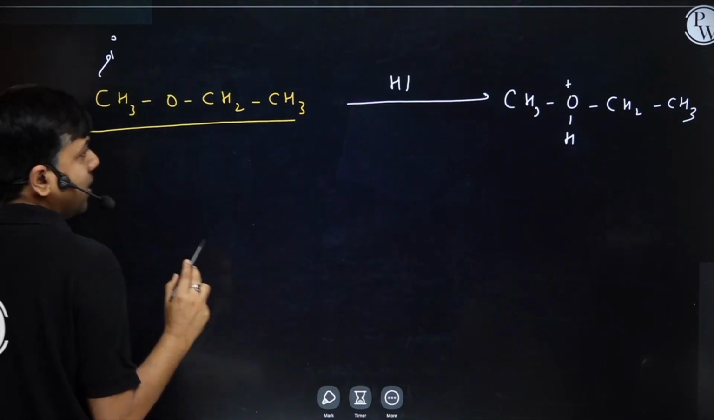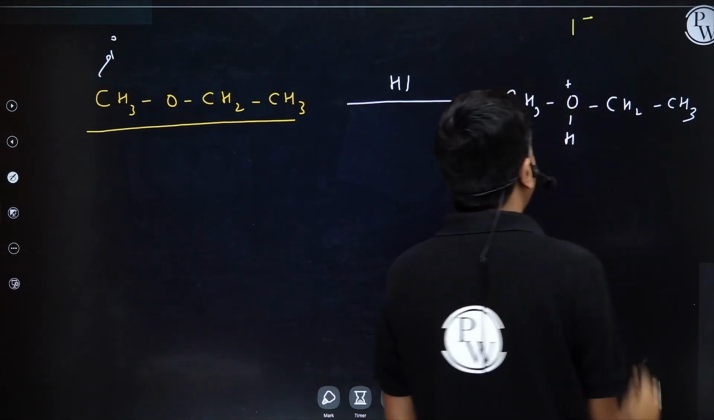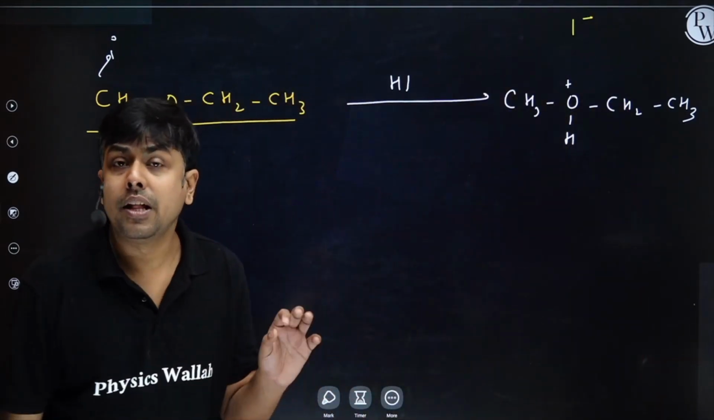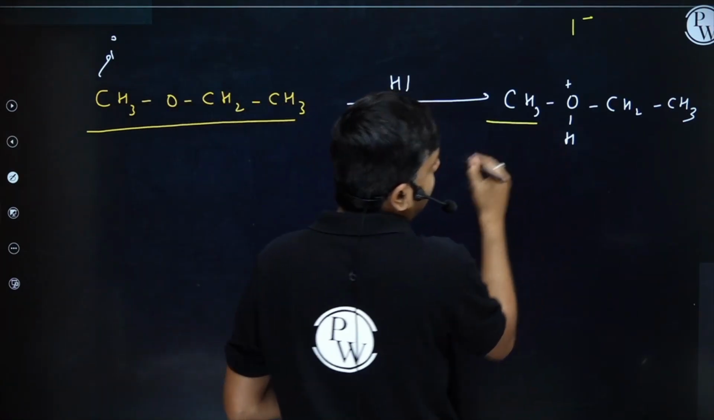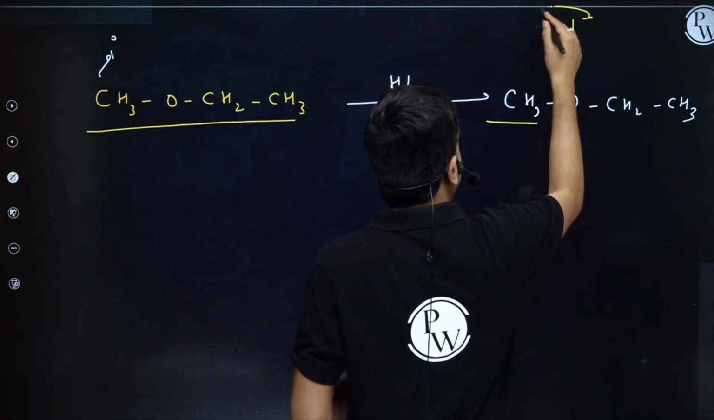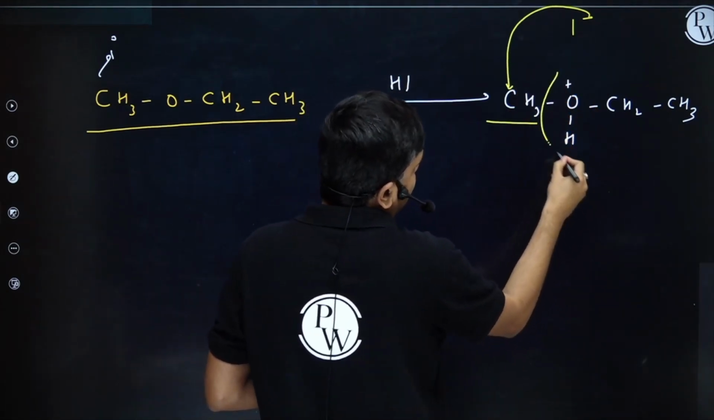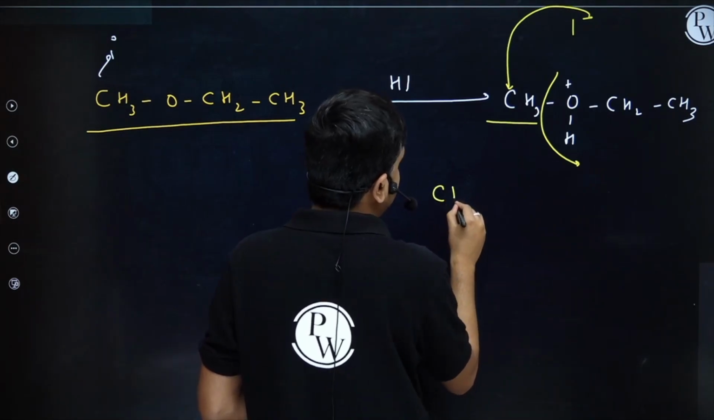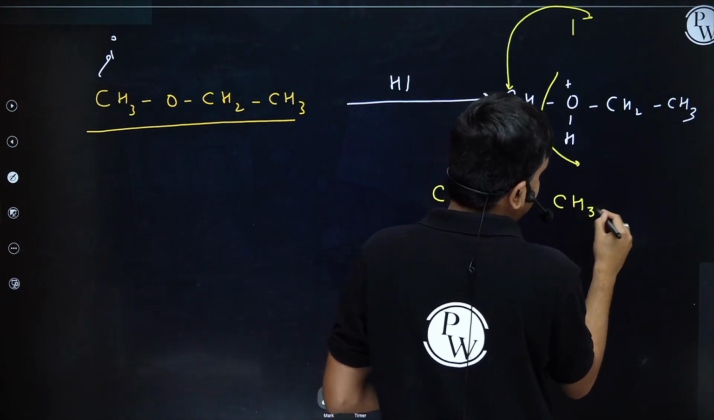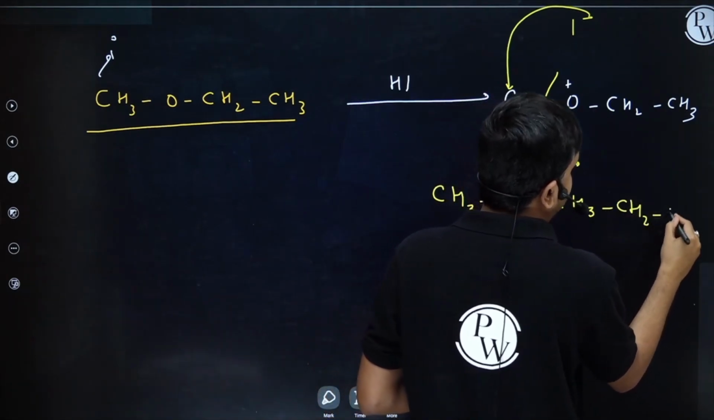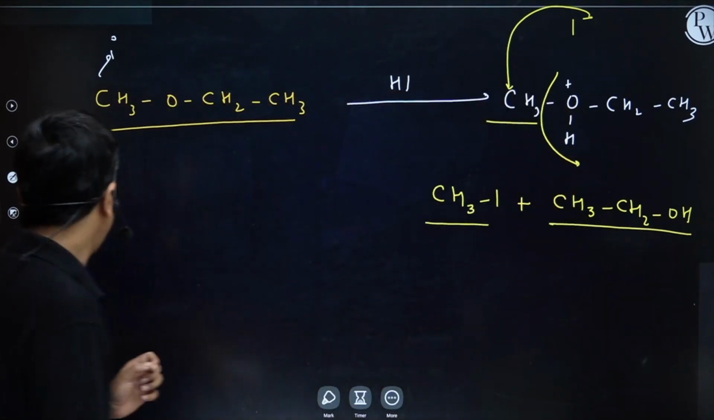SN2 pathway. Now here this I minus will come into picture, and where will this I minus attack? To the less substituted carbon, right? Can I say this one is less bulky? So this I minus will attack here from the back side, and as soon as it attacks, this bond will cleave. So I will have the formation of CH3I plus CH3CH2OH, right? Okay.